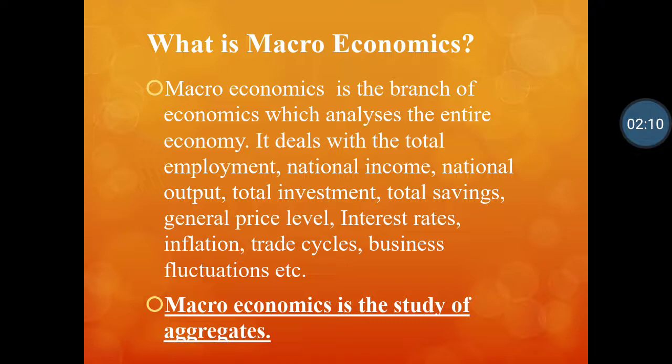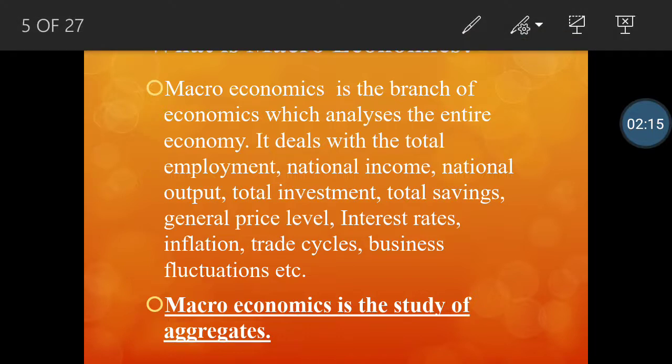It deals with the total employment, national income, national output, total investment, total saving, general price level, interest rates, inflation, trade cycles, business fluctuations, etc. Now here you can see we have used the words total employment, national income, national output, total investment, total saving. So we are not talking about just saving, but we are talking about total saving. We are not talking about income, but we are talking about national income. We are not talking about normal employment, but we are talking about total employment. Why? Because in macroeconomics, we are learning about a nation.